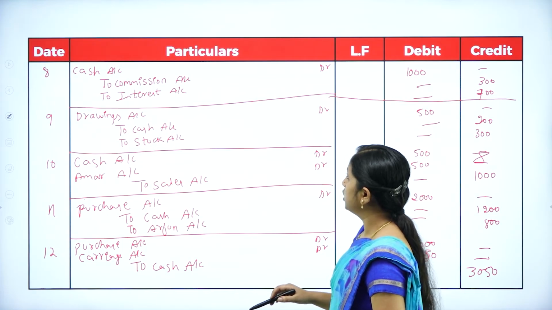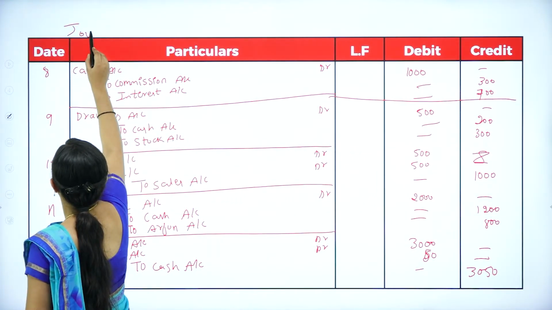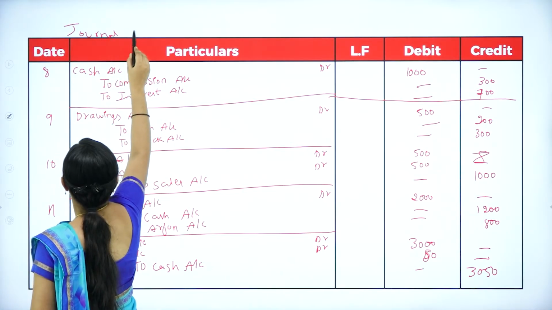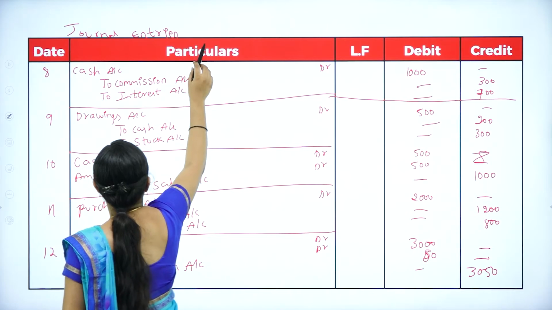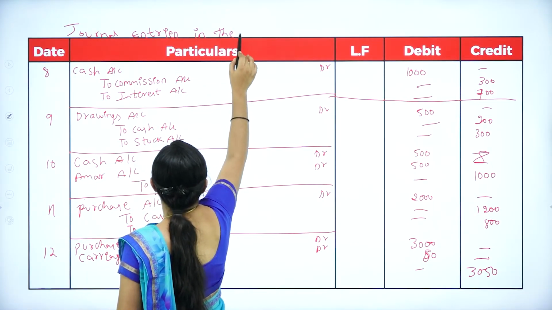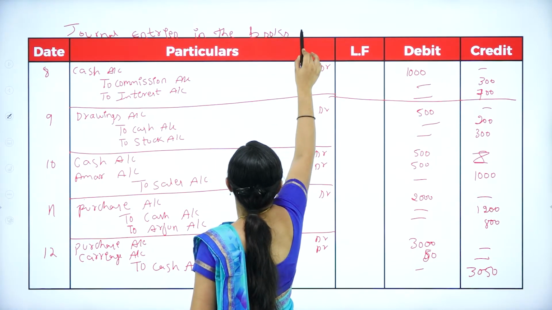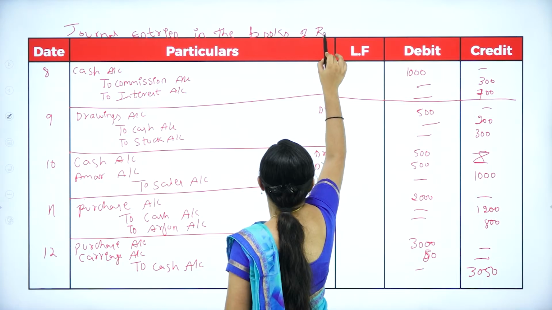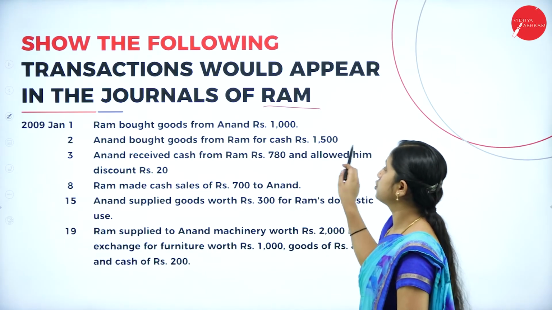So, here you will write journal entries in the books of Ram.